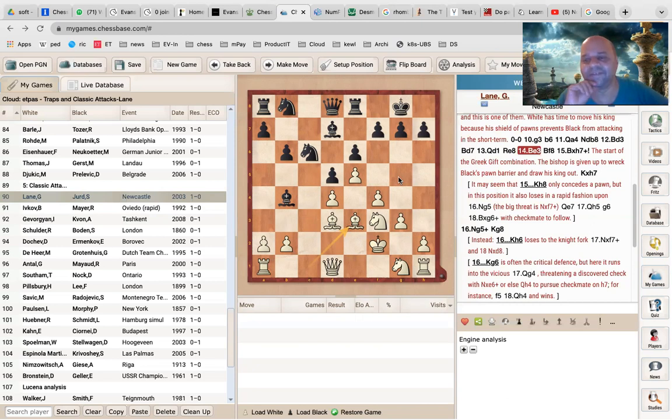Sir, in this variation, I don't think black is forced into taking the bishop or moving to h8, right? Couldn't he just move to f8?